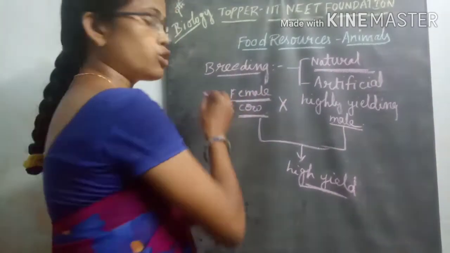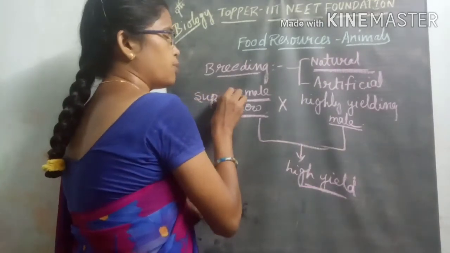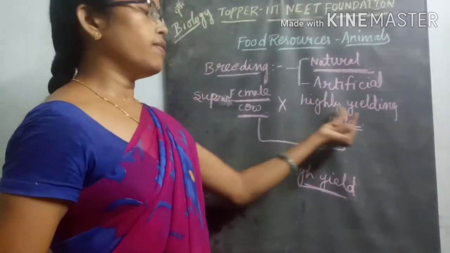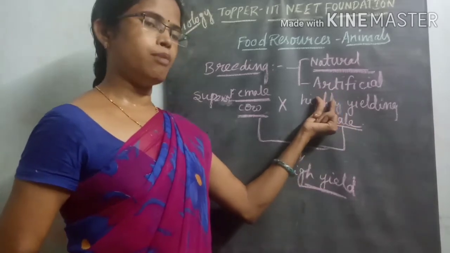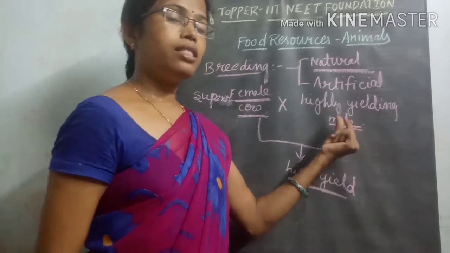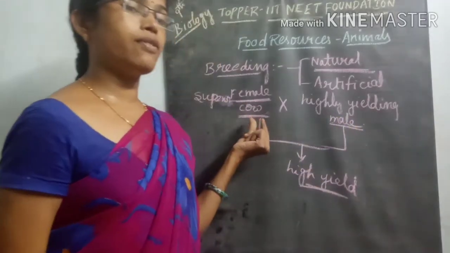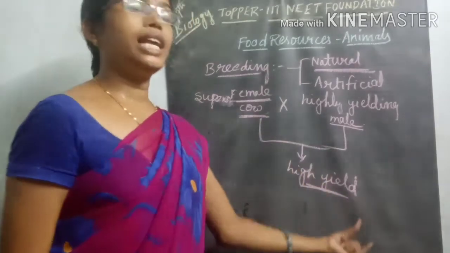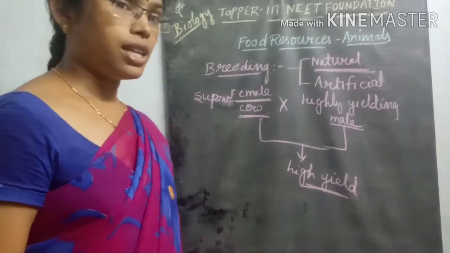High yielding means we take superior varieties of cow. This superior female cow is crossed with a male born to a mother that yields a high amount of milk. When this male is crossed with the superior variety cow, it produces a high yielding amount of milk in the next generation also.